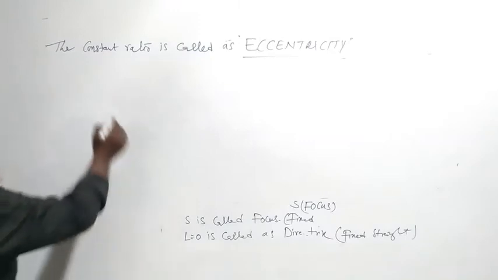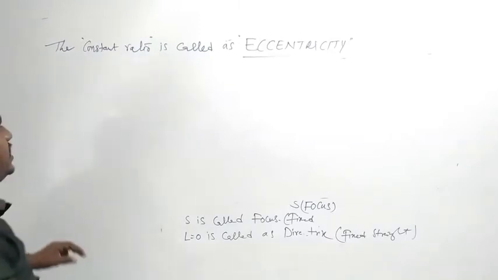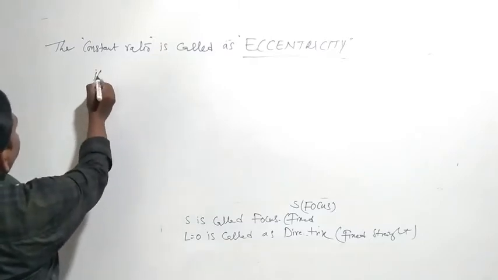It is denoted by the constant ratio. We got a constant ratio. That constant ratio is called eccentricity.